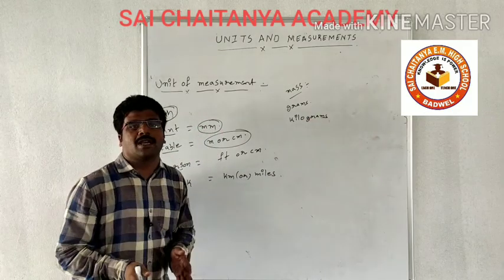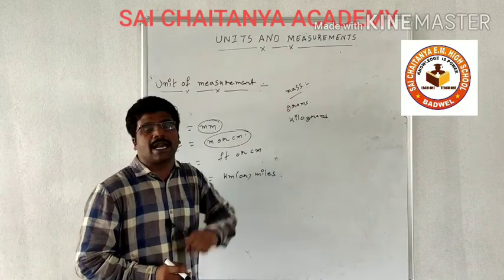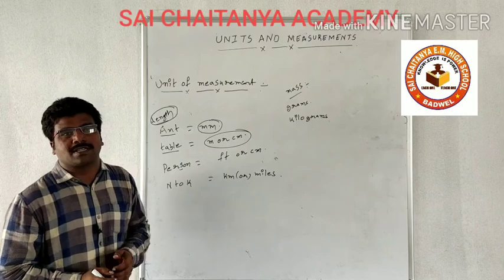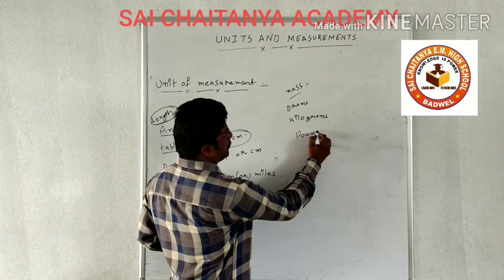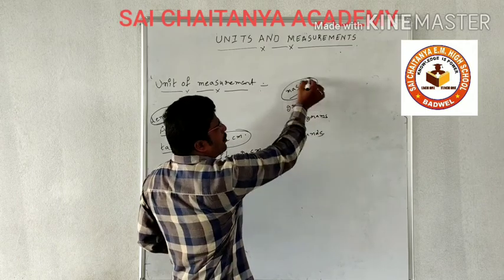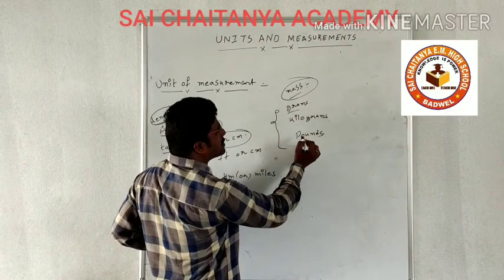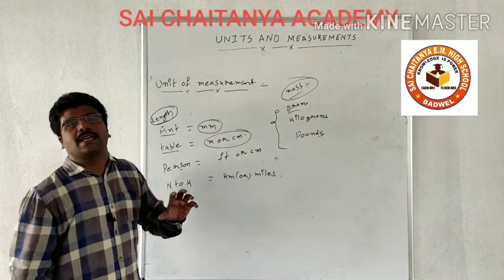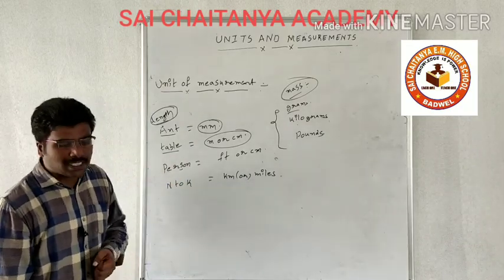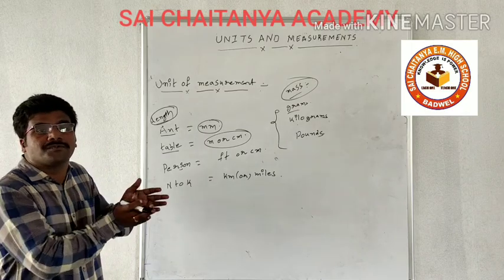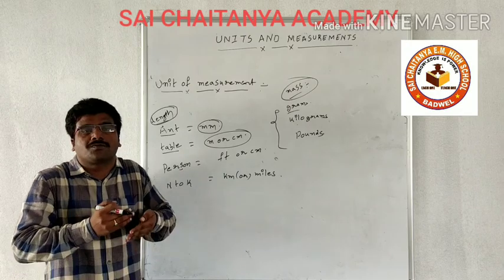If it is big, we are going to measure in kilograms. If it is very small, we are going to measure in grams. If you take wrestlers, their weight is going to be measured in pounds. Here also the physical quantity is the same, but we have different types of units, that is grams, kilograms, pounds. Why does the same physical quantity have different units? Because we have different types of systems. So now we are going to discuss different types of systems.